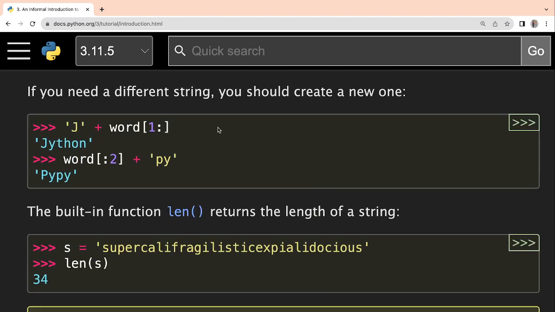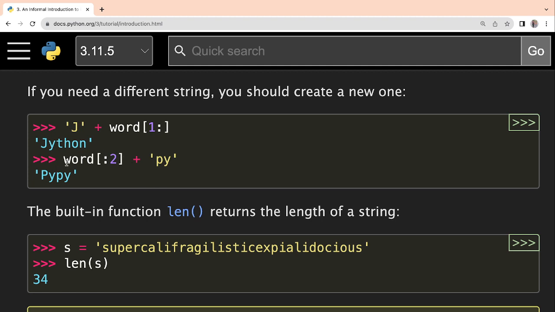Now if you want a different kind of string, you have to do an operation by which a new string will be generated. If you do j plus word from 1 to last, then j will be joined with YTHON, which is the substring produced by this slicing. This will be joined and this string will be produced. So it is not that the Python string got changed, rather one new string got generated and that is the output you are getting.